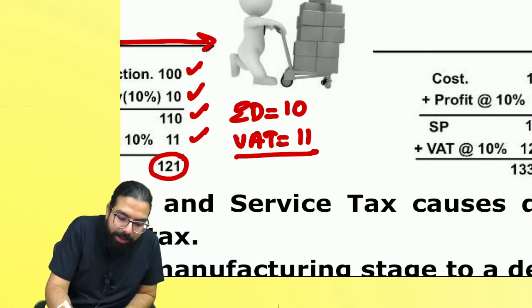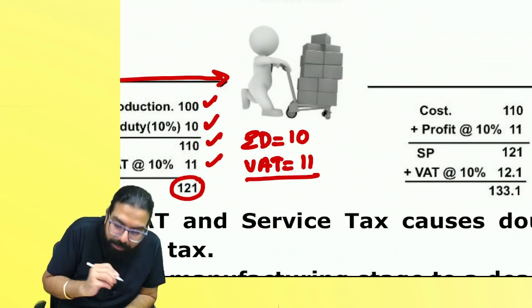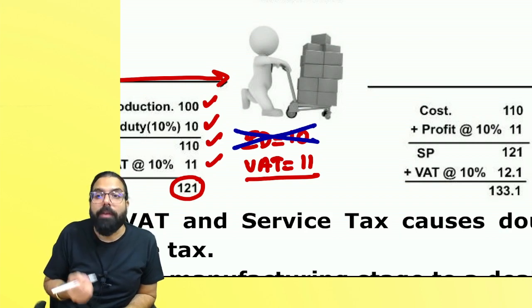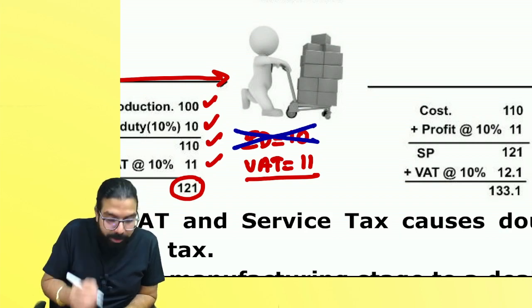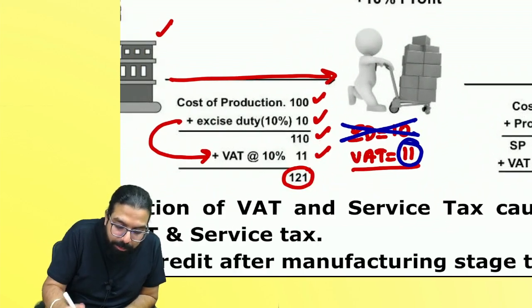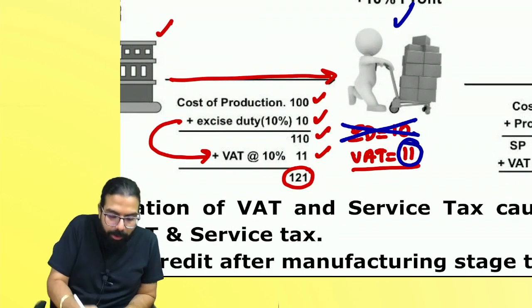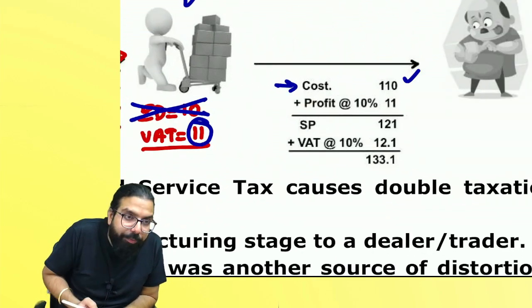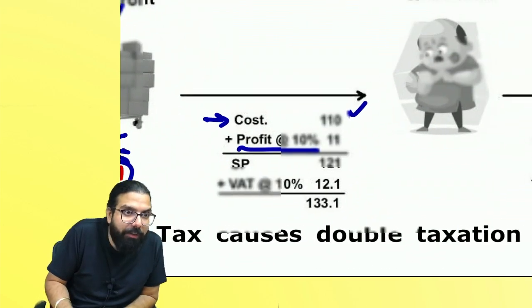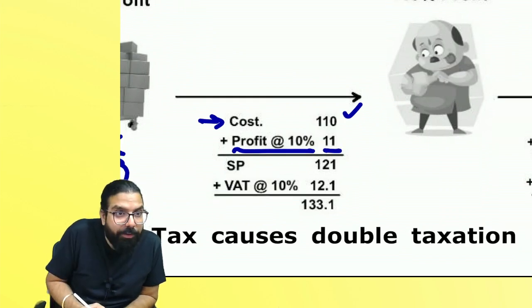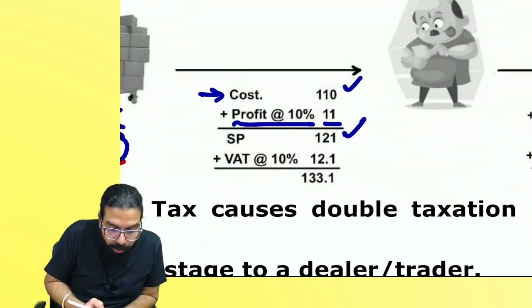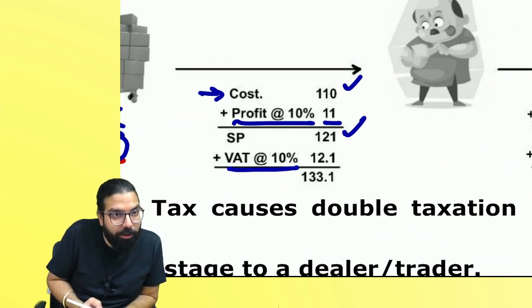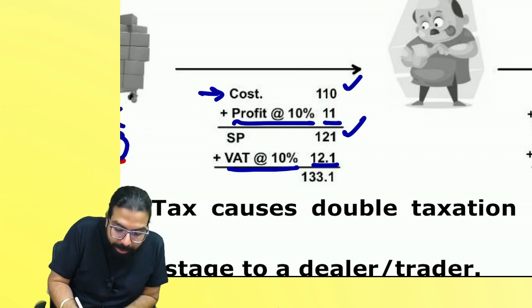Now tell me one thing. He will deduct and pay how much? Excise duty and VAT. But he never used to get the credit of excise duty. Why? He is not registered under excise. He used to get only 11 rupees of credit. Can you tell me what is the cost for him now? 100 plus 10, 110. The cost for him is 100 and he will also make a profit when he is selling further. Supposedly 11 rupees. 120. On 121, VAT is how much? 10% again on selling. So 12.1 and it became 133.